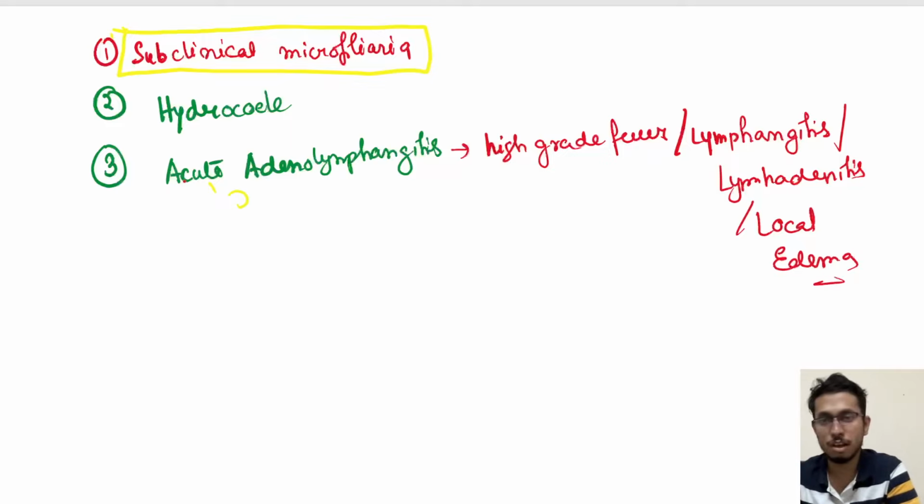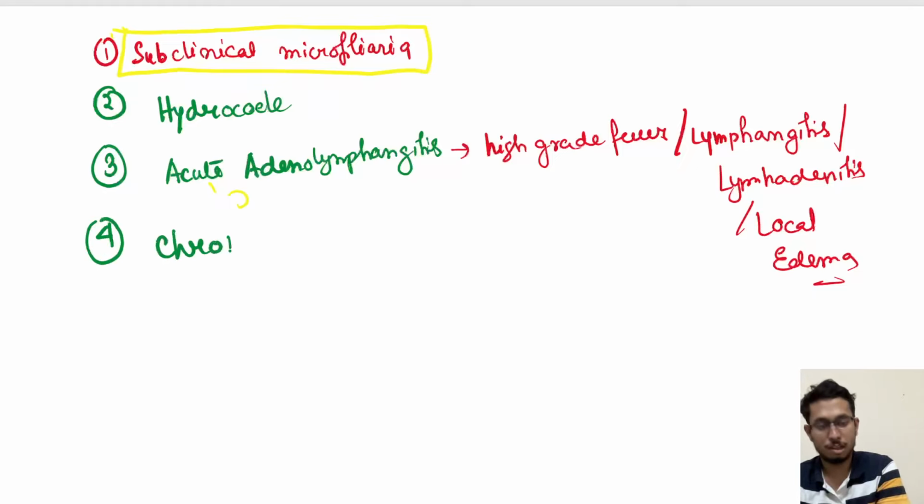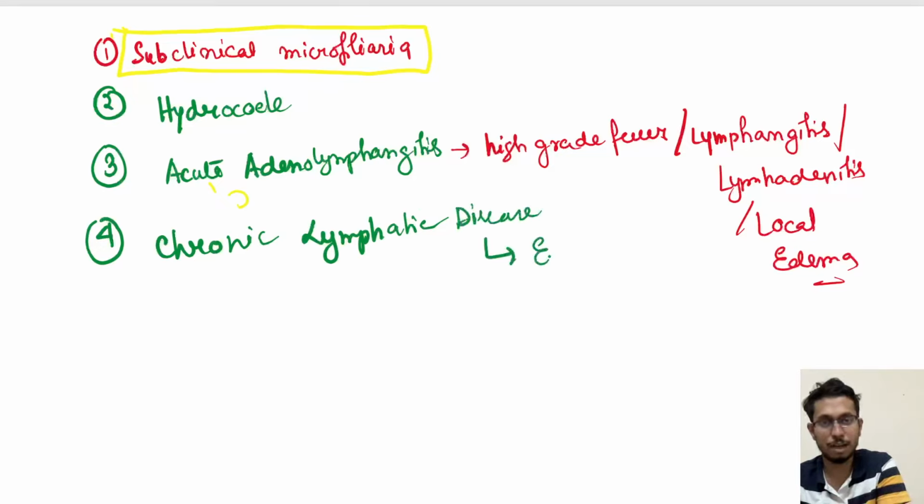Then you can obviously get chronic lymphatic disease in the form of filariasis, that is nothing but elephantiasis.